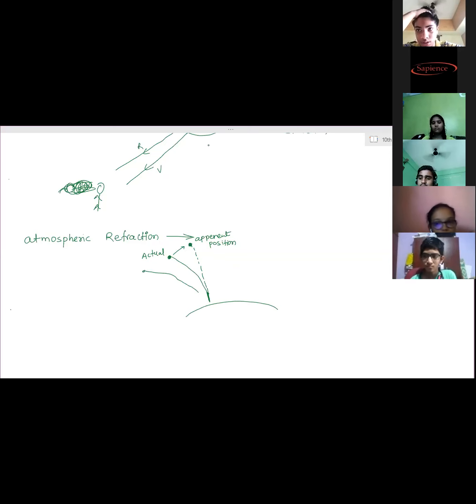Clear? Or change in direction randomly: different colors of the light change their direction randomly when they strike different sized particles of the atmosphere. Then this phenomenon is called scattering of light.